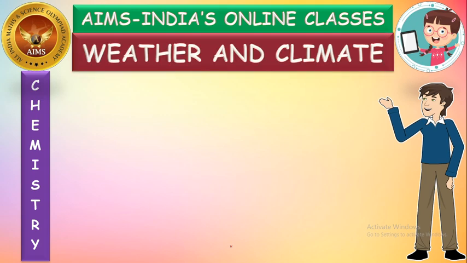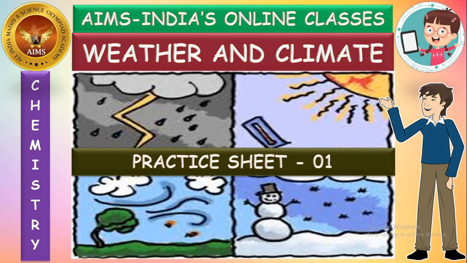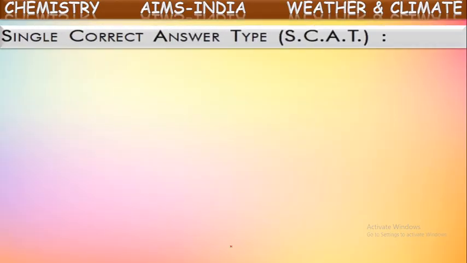Here we are discussing the chapter weather and climate. In this session, we are going to practice based upon the chapter weather and climate. We are going to see a practice sheet related to this chapter. In this, we are going to see completely single correct answer type questions. So there will be four options out of four. One will be the correct answer, as we know. So read the question and answer carefully.